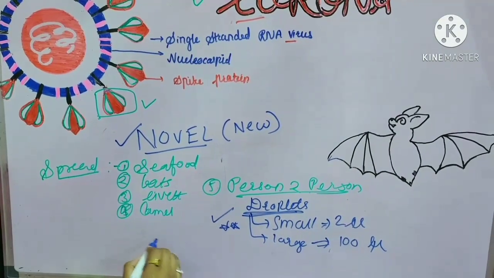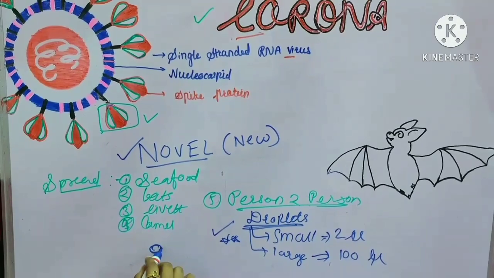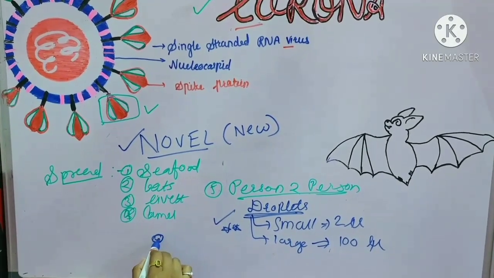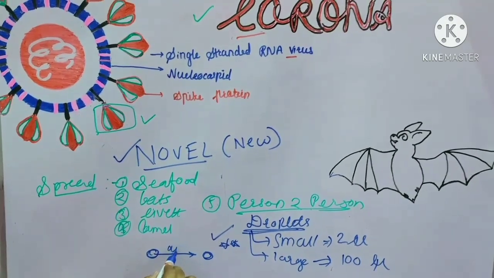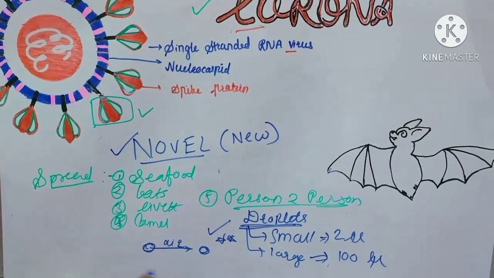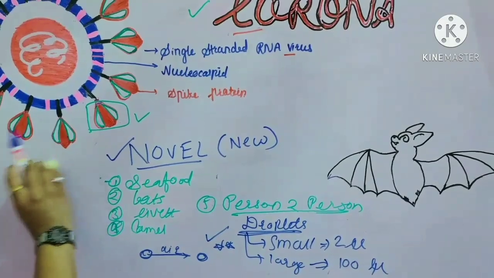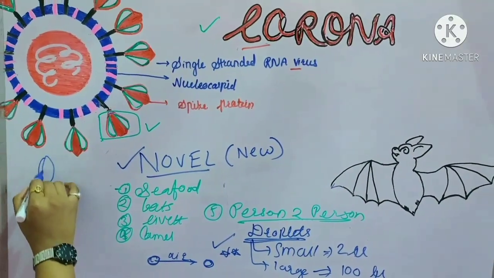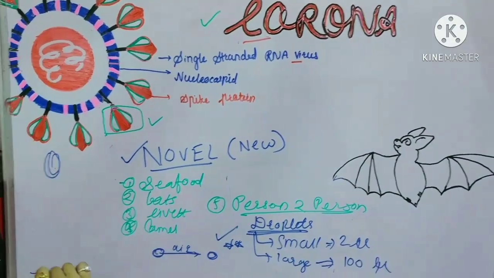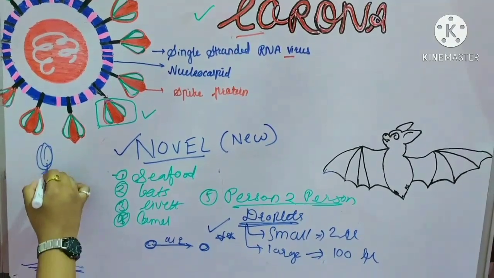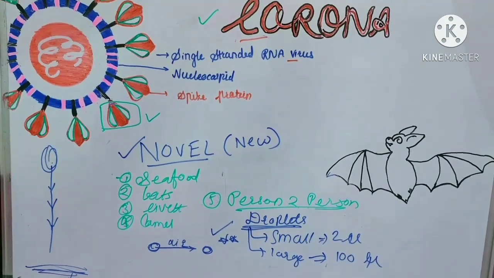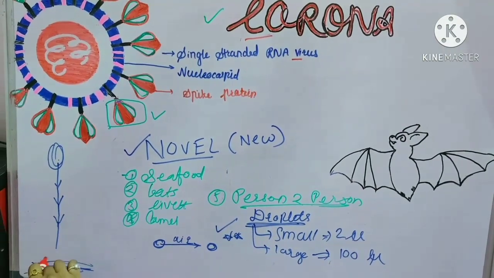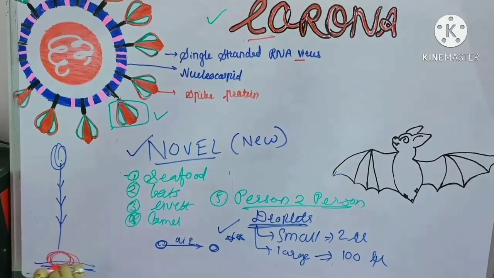Why so? Because the small droplets are very small, so they can spread easily from one person to another person through the air itself. But the large droplets, see, we have seen in physics also, Newton has given the laws of gravity. So because of this they go onto the surface. So let's suppose this is on the surface. So this has contaminated this surface locally.